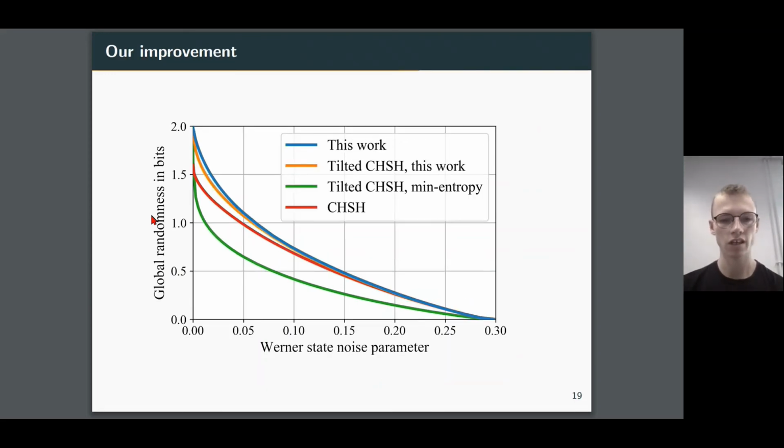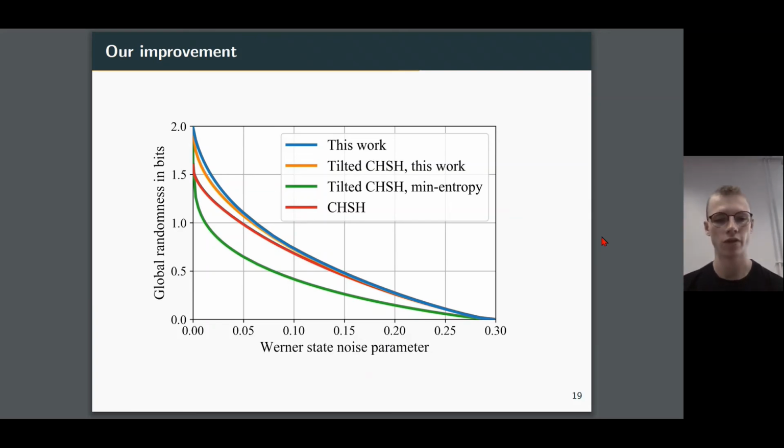And now what we've done in our work is we've added these two new curves, this blue and this orange curve here. So to start with, we redid the analysis of the tilted CHSH inequality. And we did this with the von Neumann entropy instead of the min entropy, using the new numerical techniques I was just discussing. And what we find is we now get this orange curve, so this considerable improvement. And now we can see this is already in the regime of consistently getting an improvement over CHSH. And in fact, it will always do just as well as CHSH, which I'll explain in a later slide.